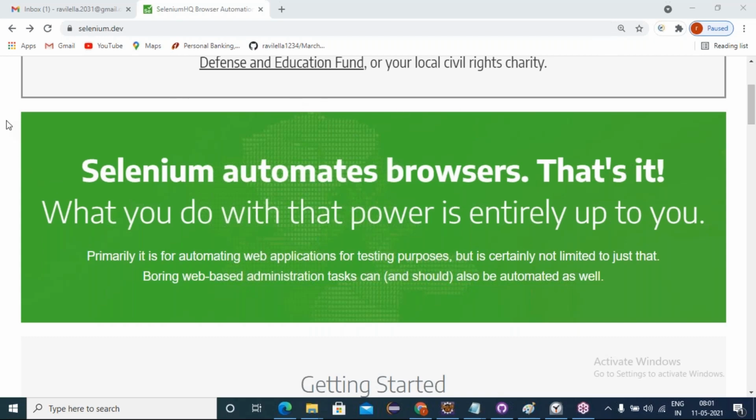Any doubts, friends? Sir, one link will connect the two classes? Two classes are sent in separate links. Until Java completes, the two links will be separate. Once Java is completed, the complete 2 hours for Selenium will have only one link.